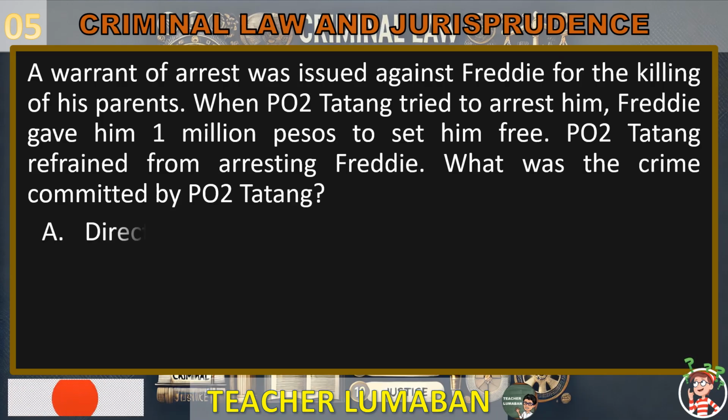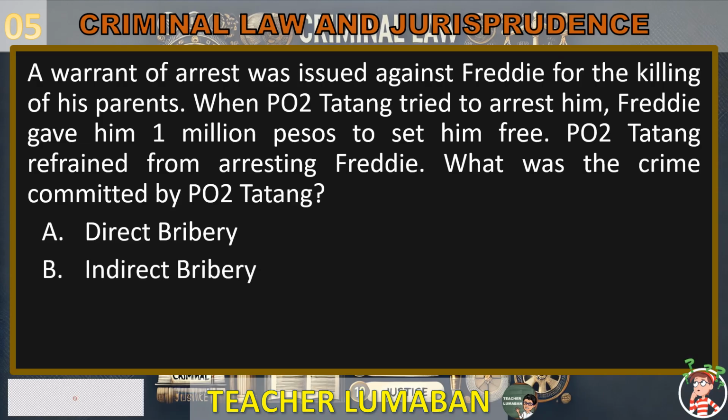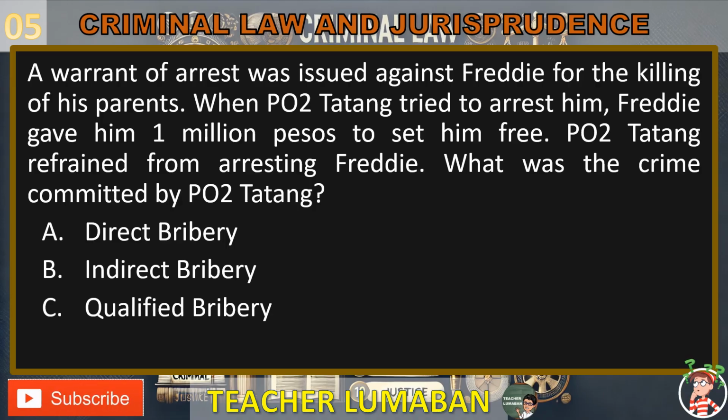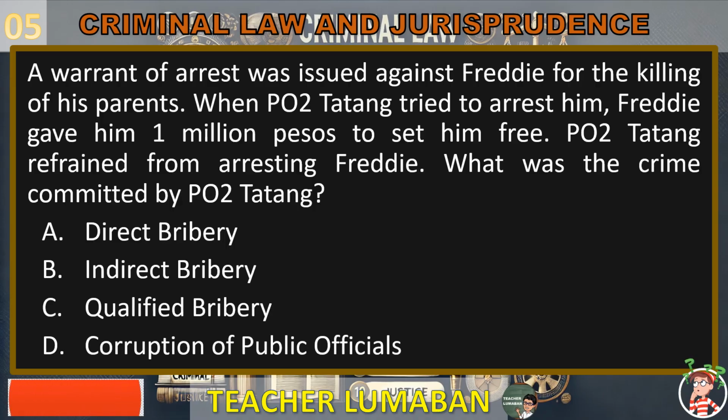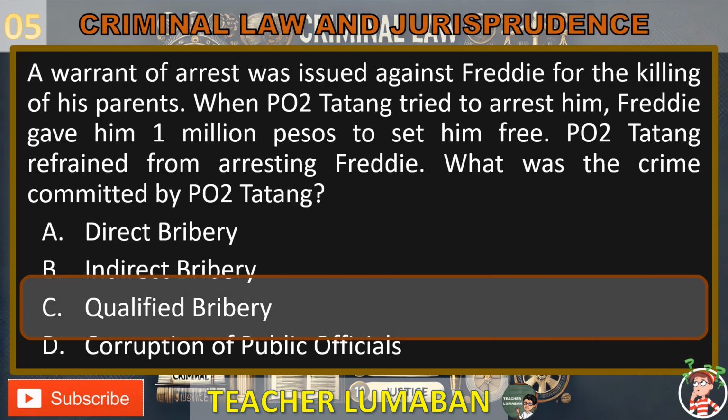Letter A. Direct bribery. Letter B. Indirect bribery. Letter C. Qualified bribery. Letter D. Corruption of public officials. In the next 5 seconds, select the best response from the available options. 5, 4, 3, 2, 1. Letter C is the correct answer.